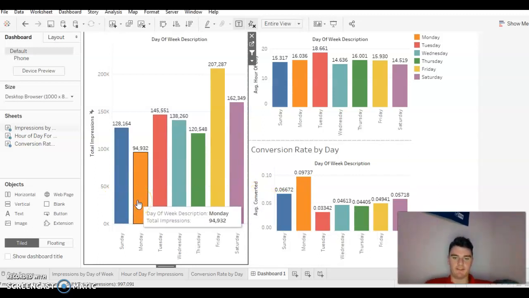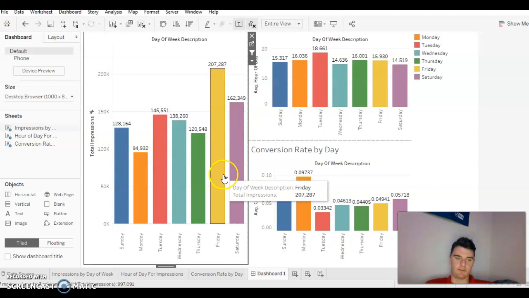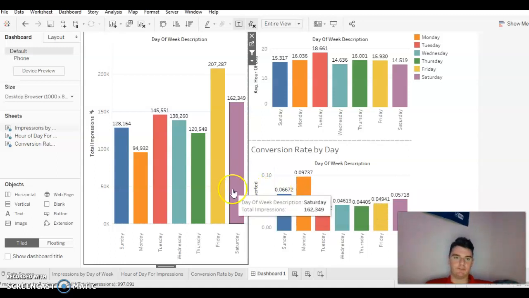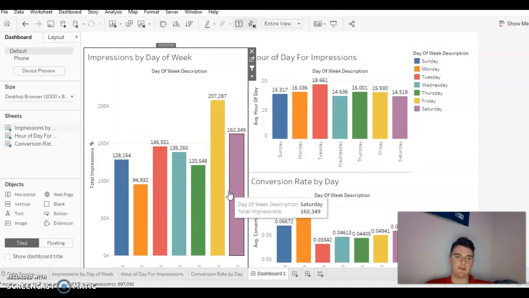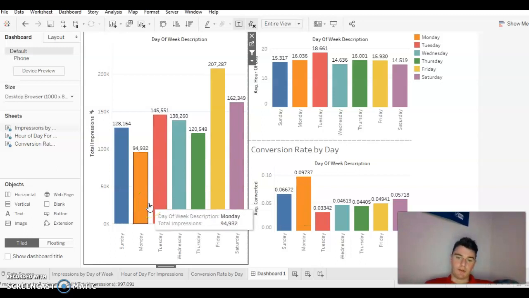Between Monday and Friday, I would have to give Monday the slight edge, just because you have fewer leads, so you don't need as many employees working that day, because you have about half the amount of calls that need to be made, and you have a higher chance to make that sale. So if I had to choose a best day of the week to make a sale, I would say Monday in terms of most revenue for the company, but as a salesman, I would also choose Monday because you'll be making fewer calls and you'll still be able to pull in just as much as Friday. So that's what I got. Thank you for listening.